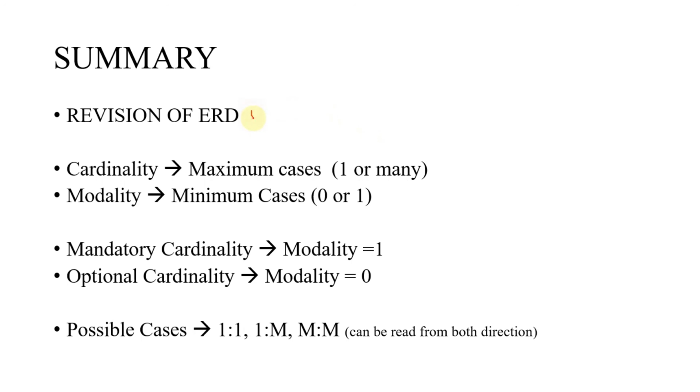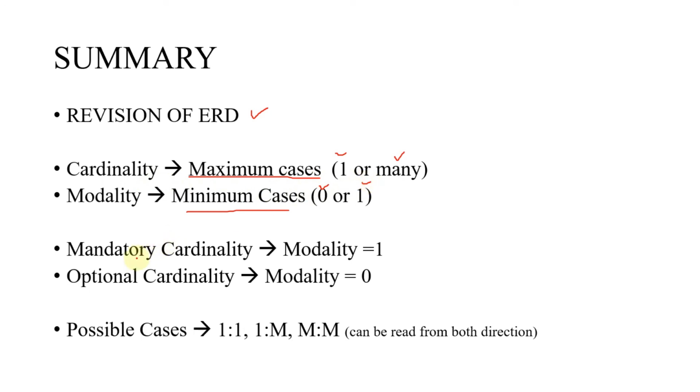This is the summary of our today's lecture. First we revised the ERD, the constructs of ERD were discussed. Then we studied about the cardinality and modality. Cardinality focuses on the maximum cases and modality focuses on the minimum cases. Maximum can be many or 1, and in case of modality we have options for 0 and 1.